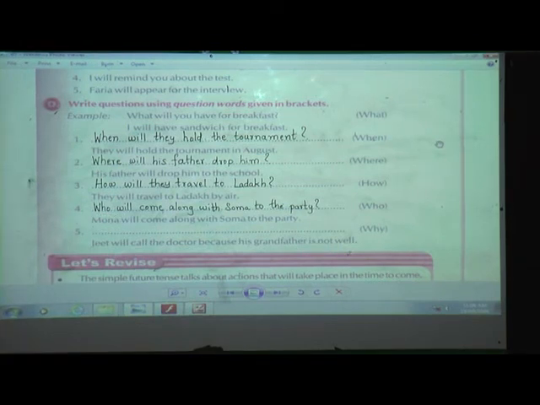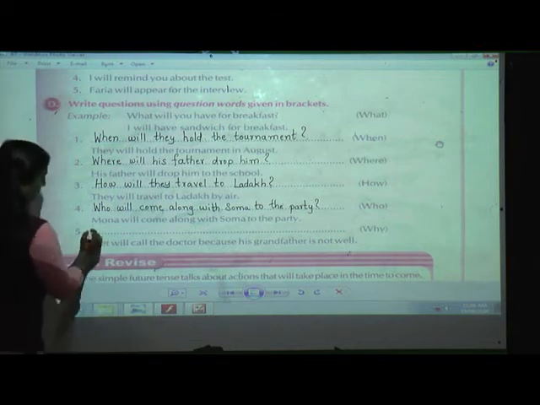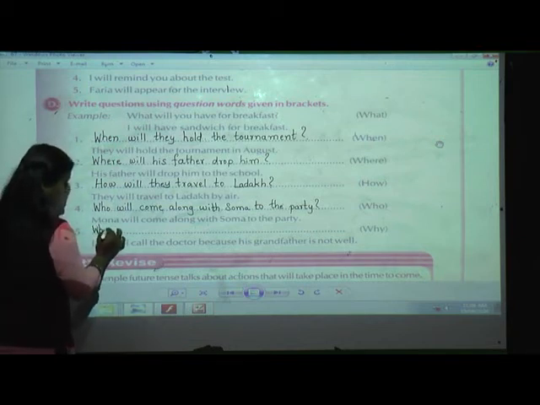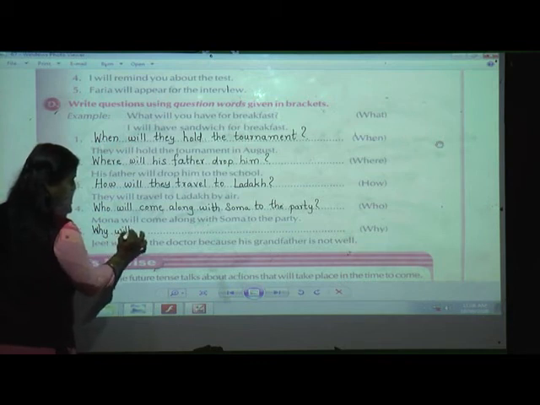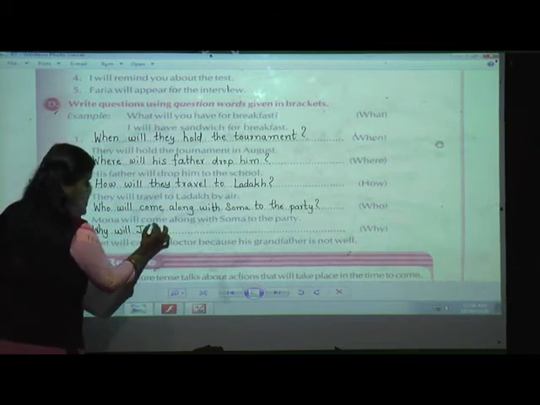Fifth, Jeet will call the doctor because his grandfather is not well. Here what is the answer? Because his grandfather is not well. And what is the question word given over here? Why? Why will Jeet call the doctor? Why, then will, subject Jeet.